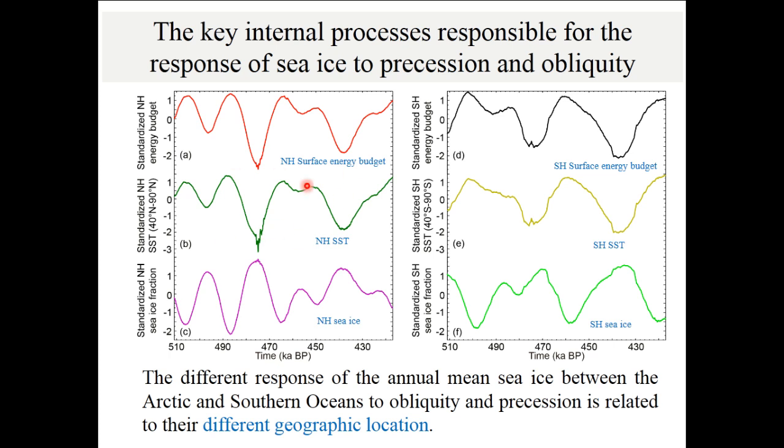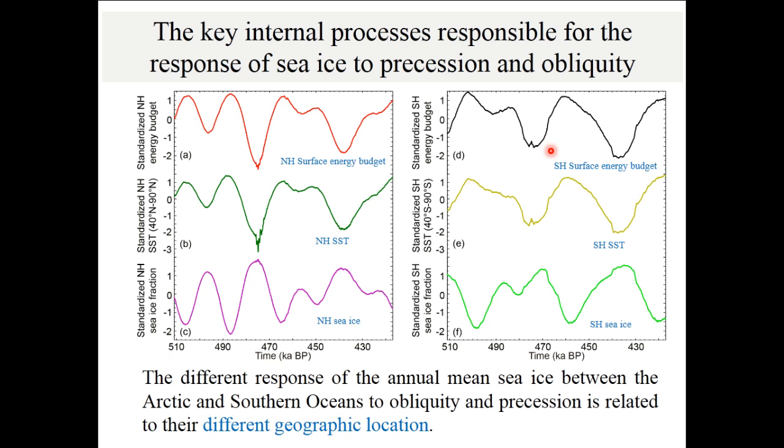As we can see from these two pictures, the North Hemisphere surface energy budget is dominated by precession, but the South Hemisphere surface energy budget is dominated by obliquity, which can explain the different response of the Arctic and South Ocean sea ice to precession and obliquity.